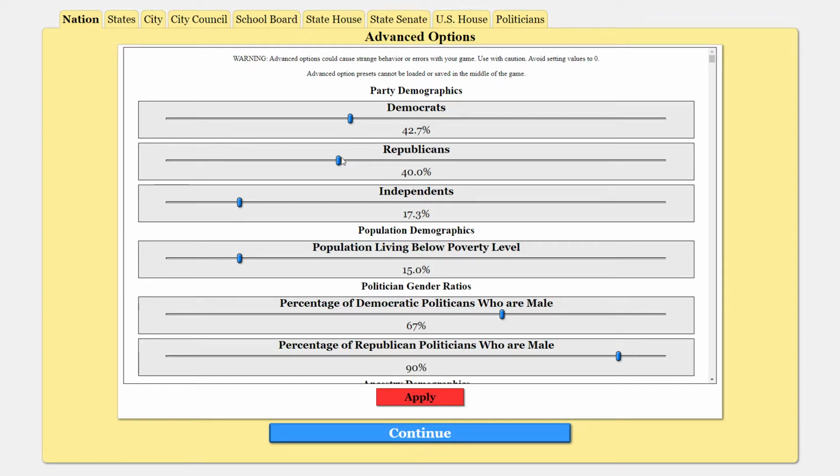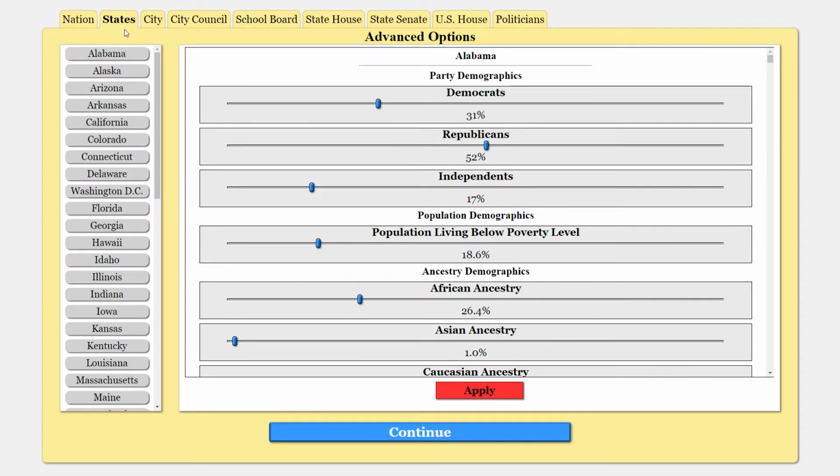Now, I also want to make sure that we don't have too many Republicans or too many Democrats. Basically, I think it's fair to say more of the country is Democratic than it is Republican. That just seems like a fair thing to say, but I don't know how much the percentage is. I'll probably leave it at this 40, 42.7, and 17.3. I'm not going to touch any of these. I'm only going to now apply this and then look at what the states have become like, because I want to make sure that each and every state makes sense.